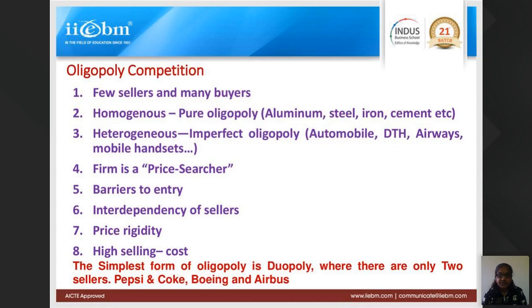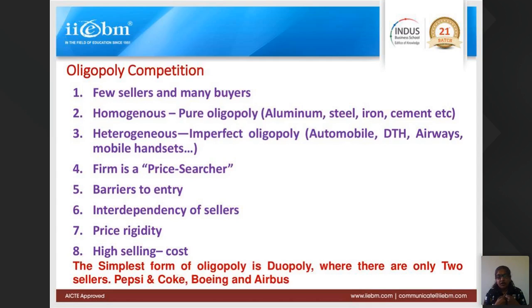This is price rigidity. The best example of price rigidity is Pepsi and Coke. Coke will wait for Pepsi to increase the price, and Pepsi will wait for Coke to increase the price. Both of them don't increase the price; they'll stick to a particular price. They will do a lot of product differentiation, taste differentiation, size, color, and try to attract the customers.